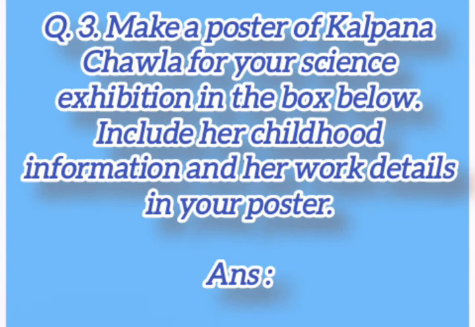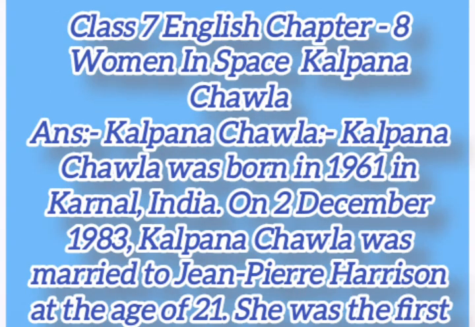Q. 3. Make a poster of Kalpana Chawla for your science exhibition in the box below. Include her childhood information and her work details in your poster. Kalpana Chawla was born in 1961 in Karnal, India.